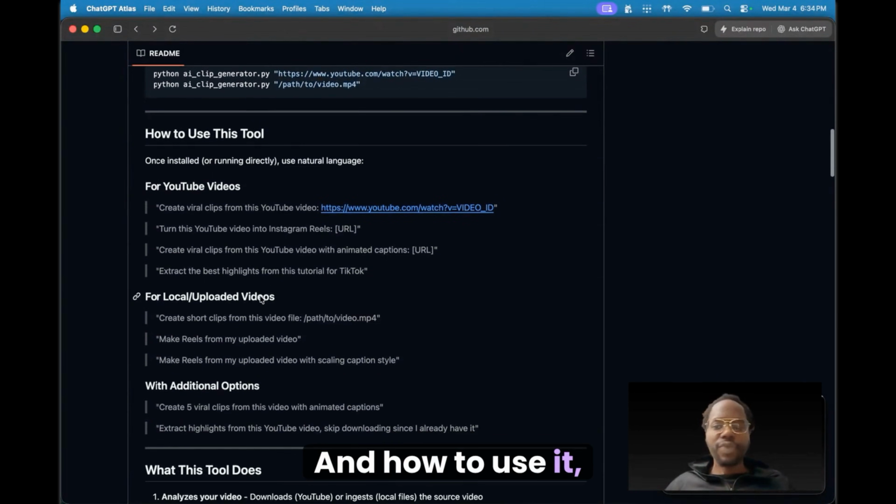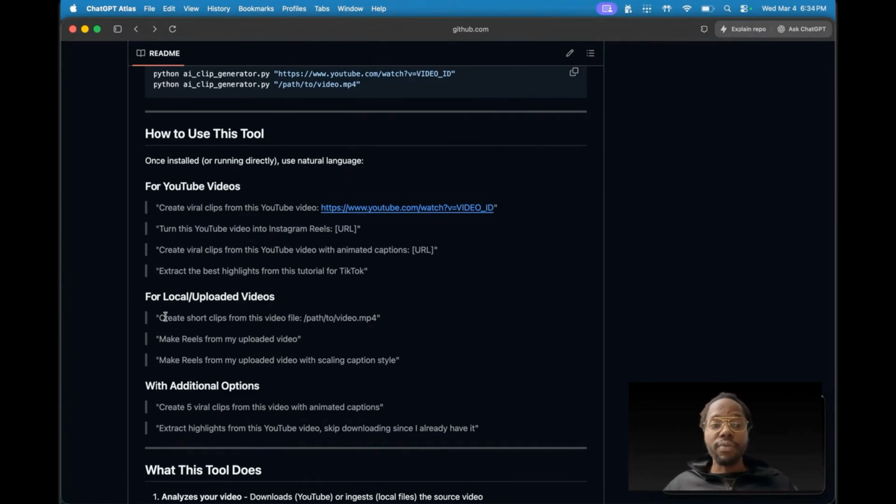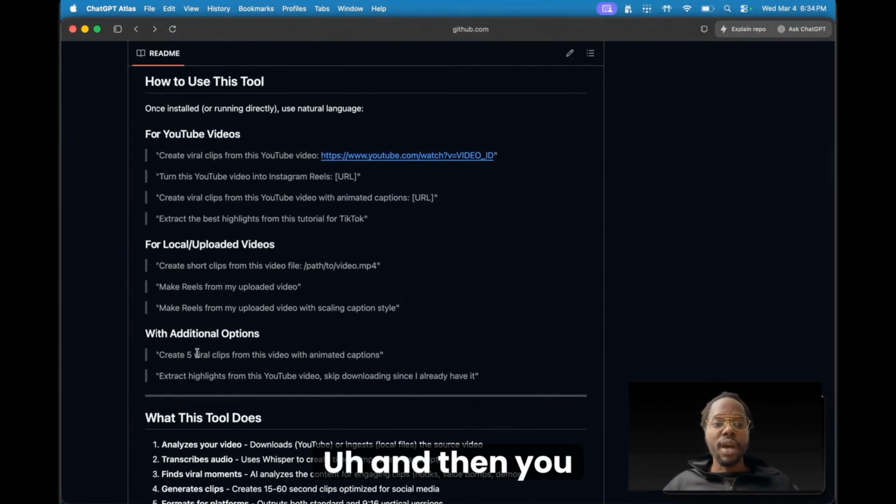And how to use it, you just use natural language. So you could just be like, create short clips from this video. You could drop in the video from your computer, or you could also give it a YouTube link. And then you could also ask, create 5 viral clips from this video with animated captions.